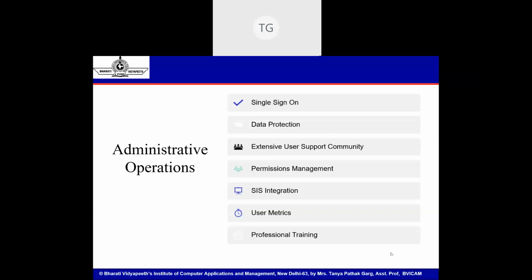Then data protection. There are a lot of terms and conditions which apply to using Google Classroom, and data protection policies are in place because it's a Google compliant software. So you can really be sure that although your data is on the cloud, it is protected as per all norms of Google. The extensive user support community of Google helps answer all your queries, your doubts, your questions. Even if you write to the support team, they reply back to you within 24 hours. And there is a lot of assurance that your system will never go down. Whenever I click on my Google Classroom site, it will always be available.